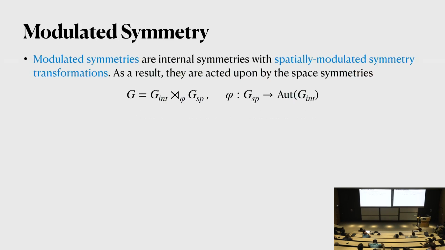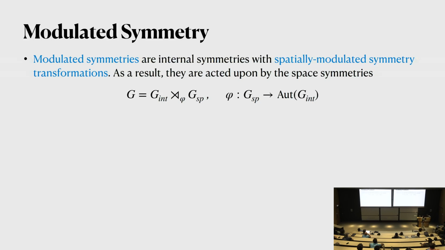Okay? So let me begin with one kind of this mixing. This is a particular kind of mixing, which I'll call modulated symmetries. So what are modulated symmetries? Modulated symmetries are internal symmetries whose symmetry actions have a non-trivial spatial modulation. Usually when we think about symmetries, they act uniformly in space. But general symmetries can have actions that change as we move in space, okay? Because their actions are not uniform in space, they wouldn't commute with the space-time symmetries. In particular, space-time symmetry will generate some action on internal symmetries, and that means that internal symmetry and space-time symmetry form some semi-direct products.